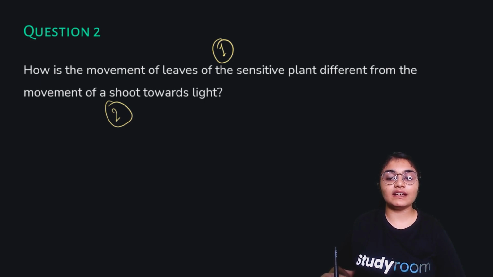But in the second case, it is caused by the unequal growth on the two sides of the shoot. In the first case, it is not a growth movement, but in the second case, it is a growth movement. So these were the 4 points of difference on the basis of which you can say that the movement of leaves of the sensitive plant is different from the movement of a shoot towards light.